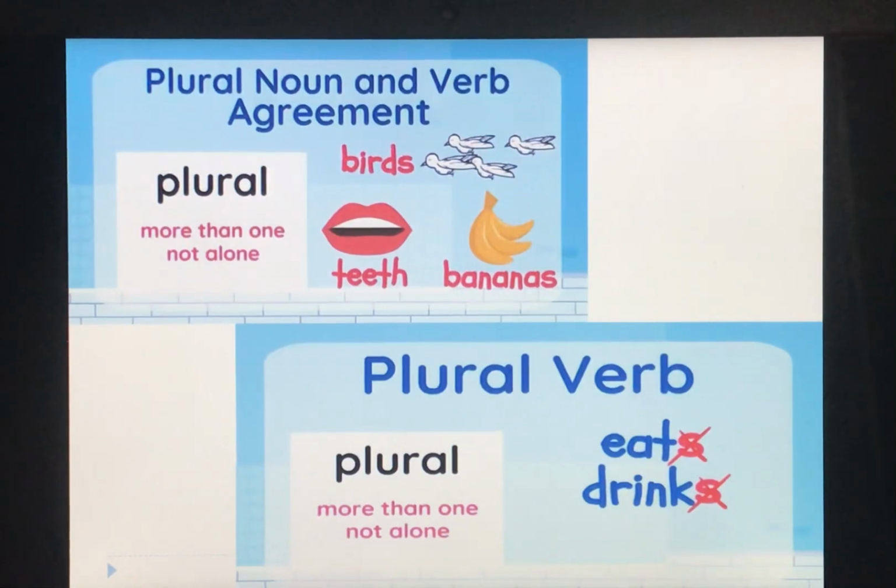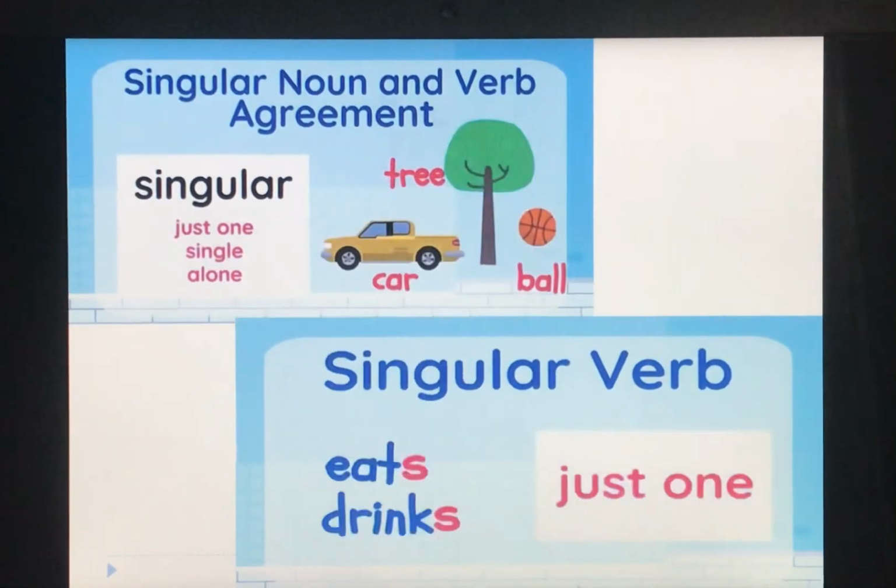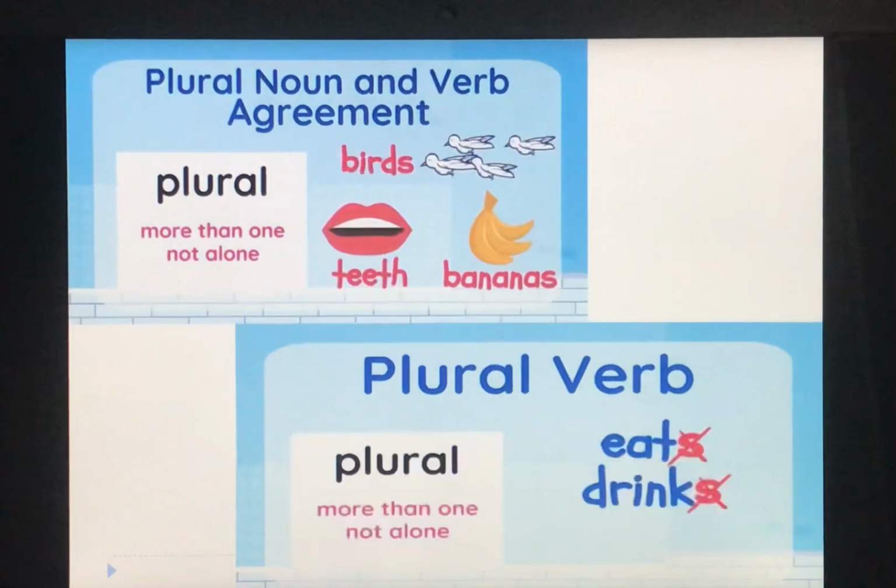Now as I've told you, a singular verb ends with S, but a plural verb does not end with S. It is eat, drink. It's not eats, drinks. As you can see here it was eats and drinks. It is a singular verb because we are talking about one. So a singular verb ends with S, but a plural verb does not end with S.